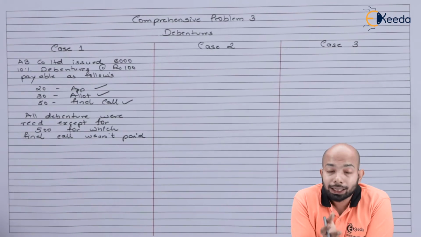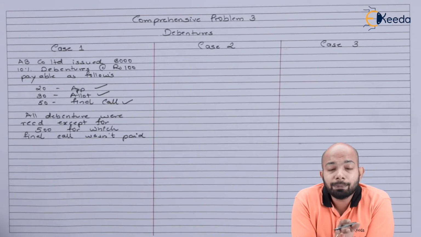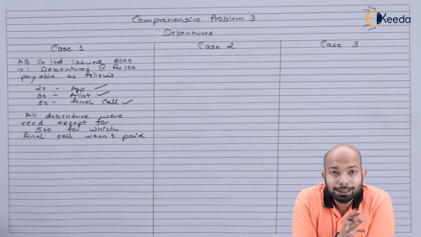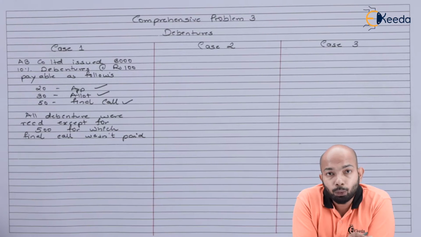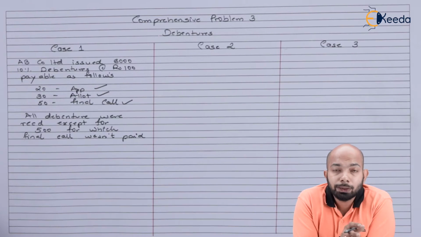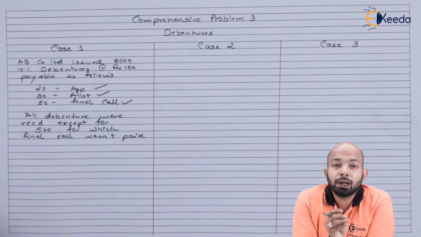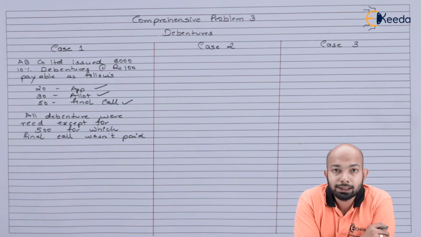Now, case 1 also states that all the debentures were paid except for 500 debentures where the final call money wasn't paid. This is the only information that we have been provided with. There is no reissue and no forfeiture that has to be done here. We have to prepare a balance sheet and pass the journal entries.